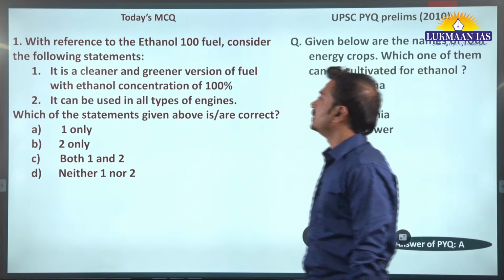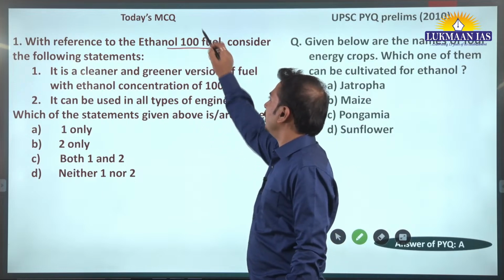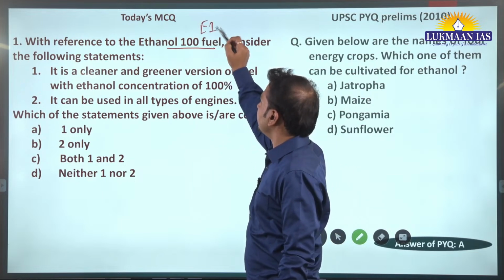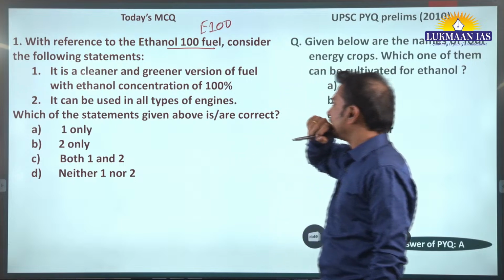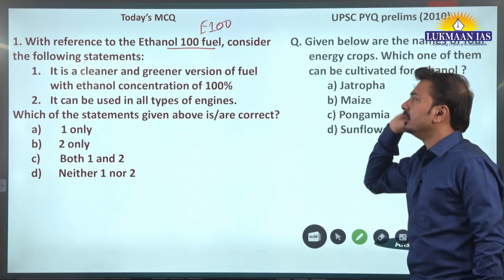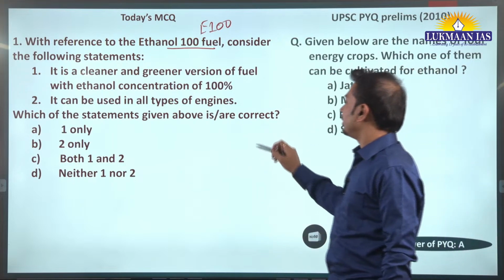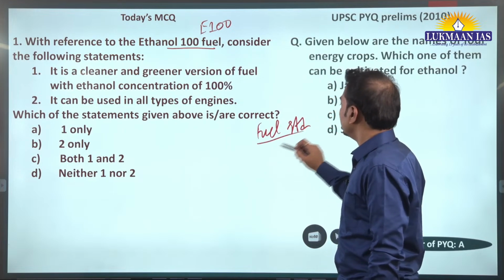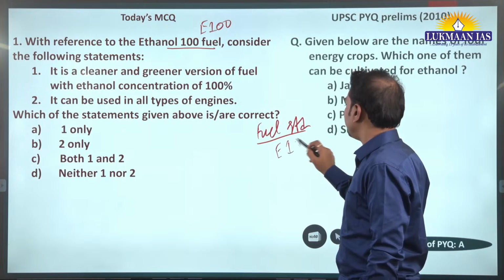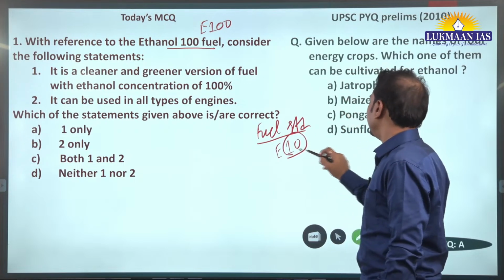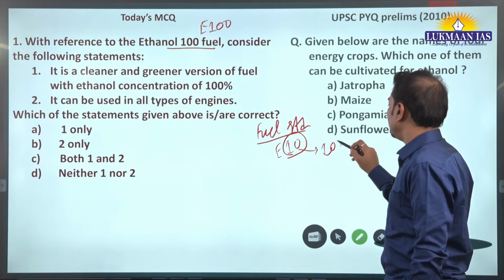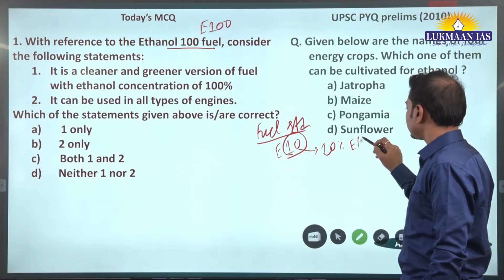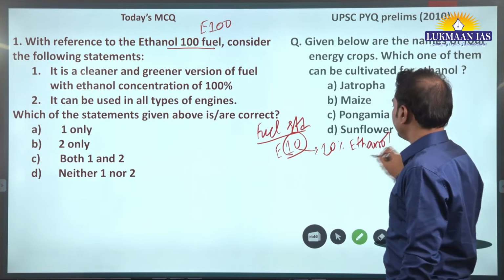With reference to ethanol 100 fuel, it is also called as E100. Okay, so what is this E100, E10, E20? Basically these are fuel standards. E10 means when the petrol is blended with 10% of ethanol.